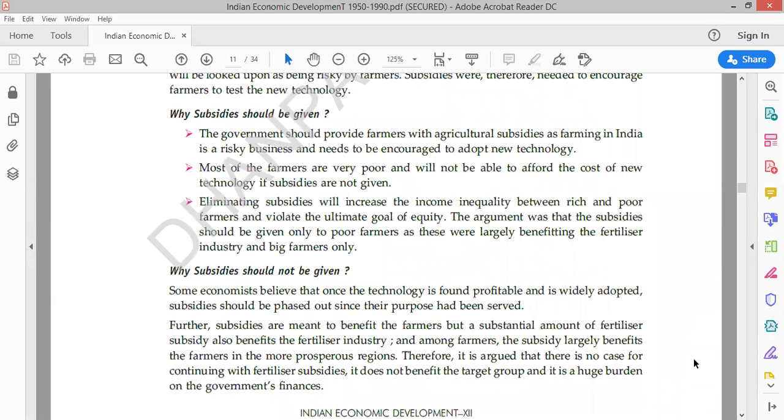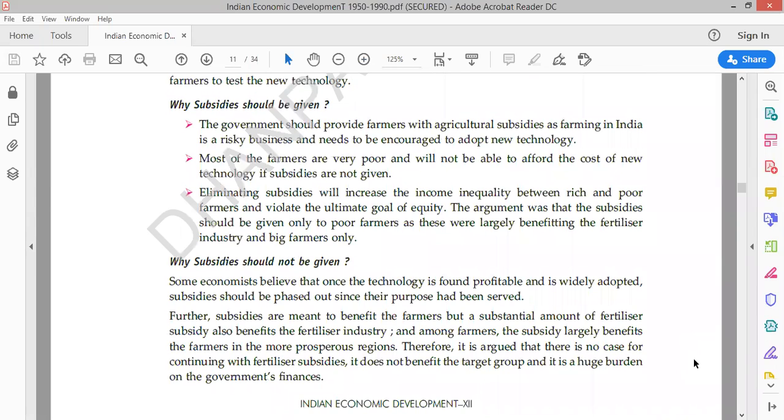See, some economists said that once the technology is found profitable and is widely adopted, subsidies should be phased out since their purpose has been served. अब कुछ economists ने ये कहा कि when many people have adopted the new technology and it is being widely spread in the country, then subsidies should be taken back. Subsidies वापस ले लेनी चाहिए.